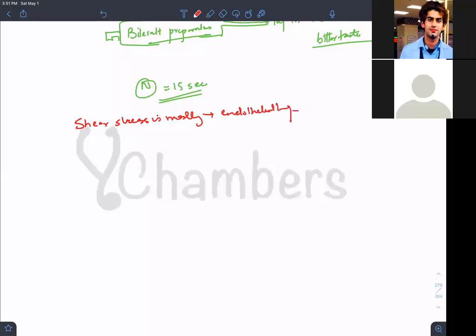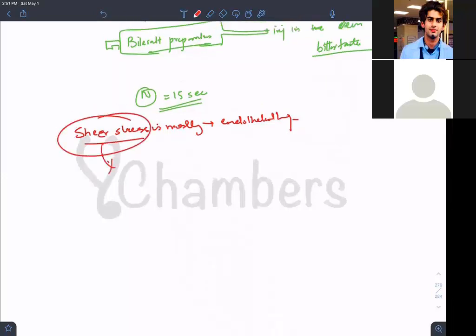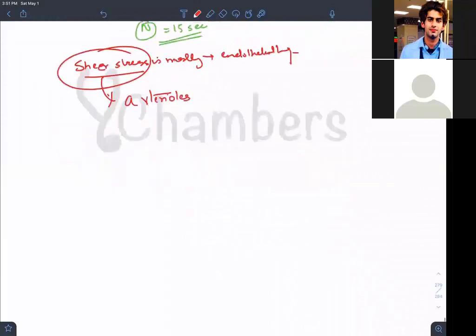Now I have to ask you another question. Which vessel is having the maximum shear stress? The shear stress is maximum in arterioles. Because we know shear rate is equal to du by dr. I hope you know your physics. I'm using the physics concept. Shear rate is equal to du by dr, that is velocity by radius. So now you can calculate it, isn't it?